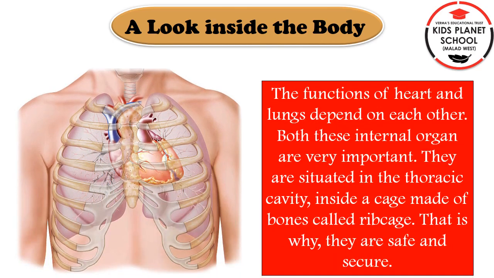Children, the work of heart and lungs depend on each other. Both heart and lungs are very important. Heart and lungs are situated in the thoracic cavity inside a cage. Can you see the cage? Yes. This is made up of bones. The cage made up of bones to protect our heart and lungs is called the rib cage. Because of the rib cage, our heart and lungs are well protected.